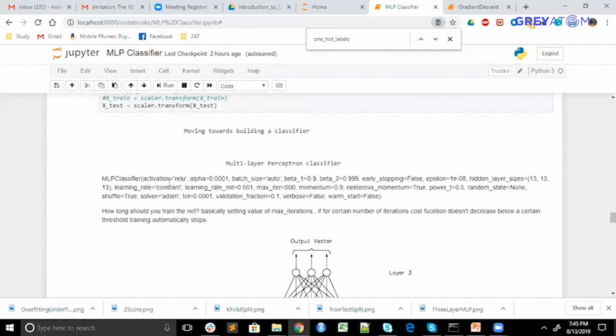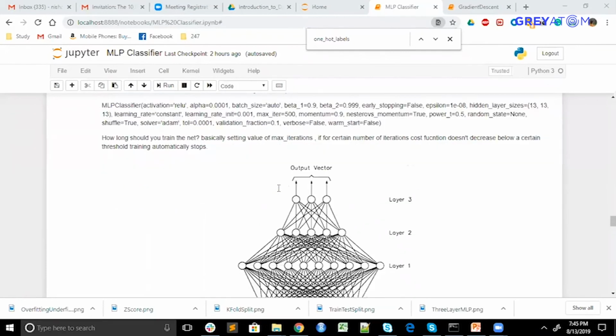Apart from this, what activation function you want to use in the output, what learning rate you want to choose, and what the momentum is. Momentum is a concept used in gradient descent to make it faster. There are a lot of things here, and we will cover them in more detail once we deep dive into the perceptron.